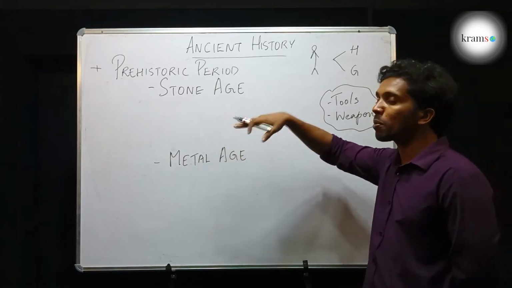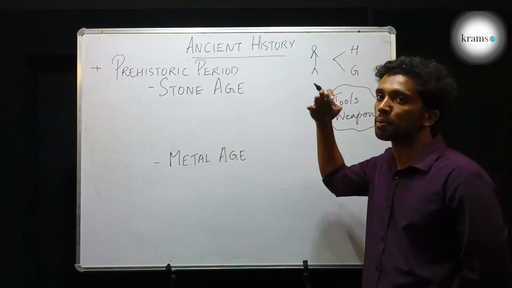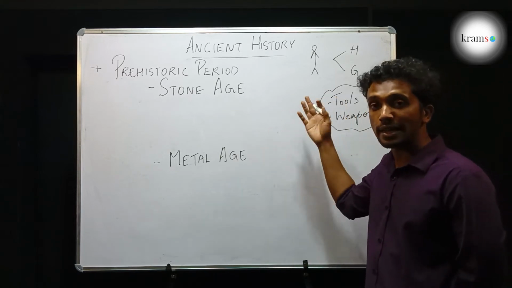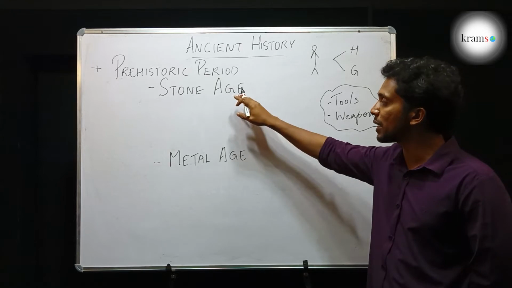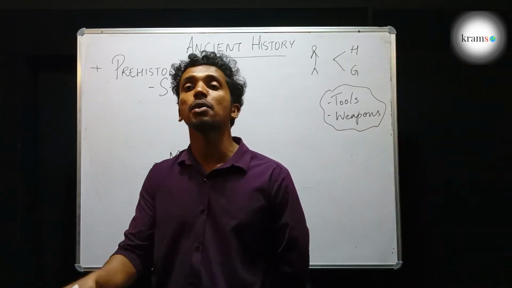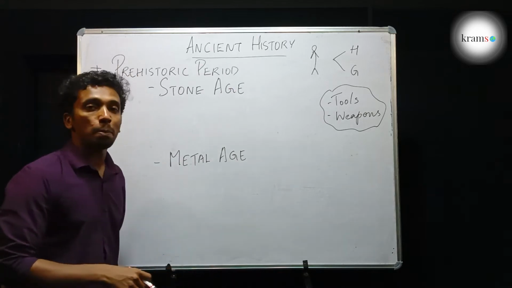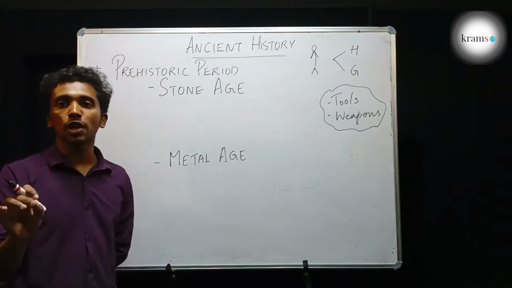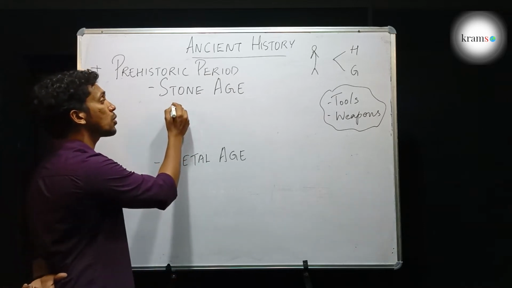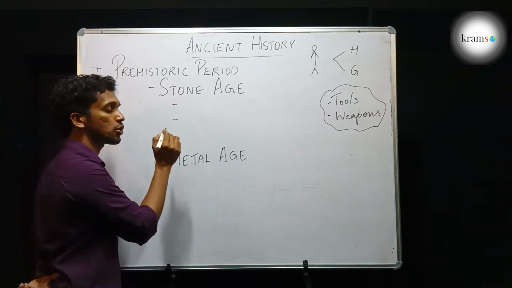So according to what material they used for producing the equipment they needed for their day-to-day use, the periods were divided by the historians. And in Stone Age also there were different periods with different kinds of equipment, marking different history. So the Stone Age was divided into three by the historians.